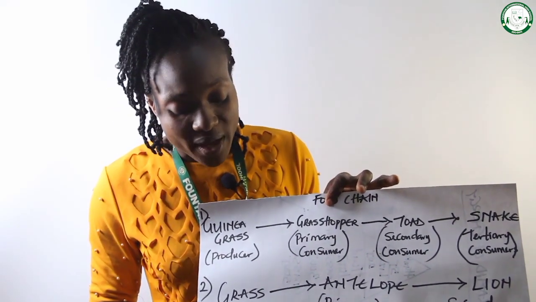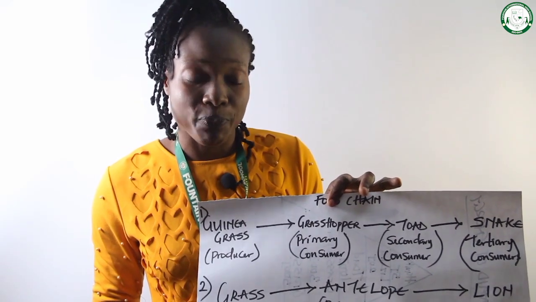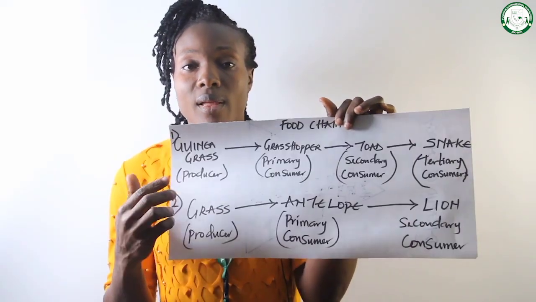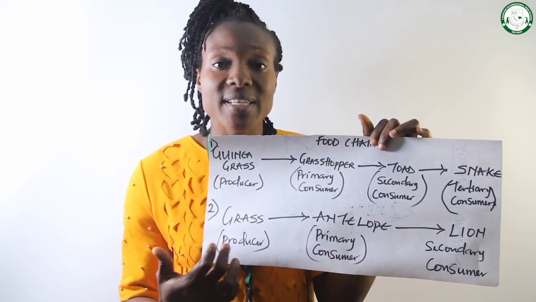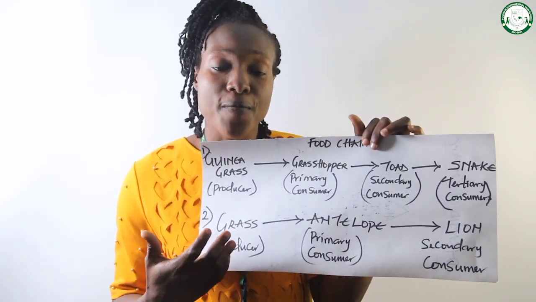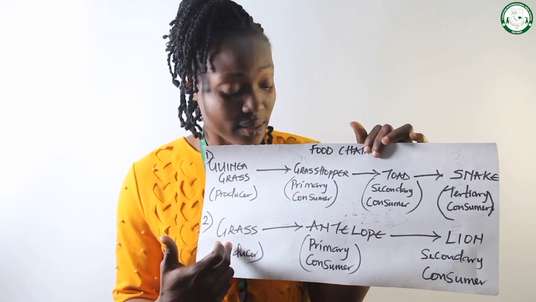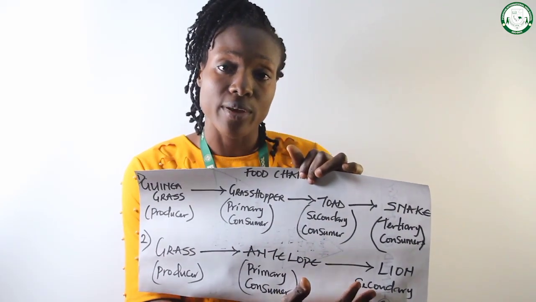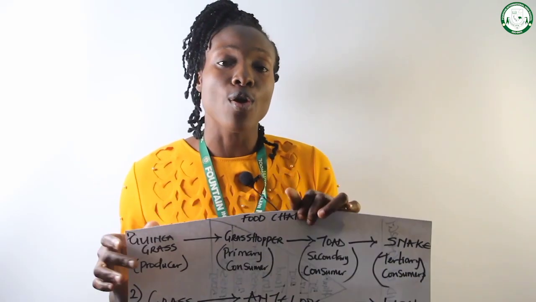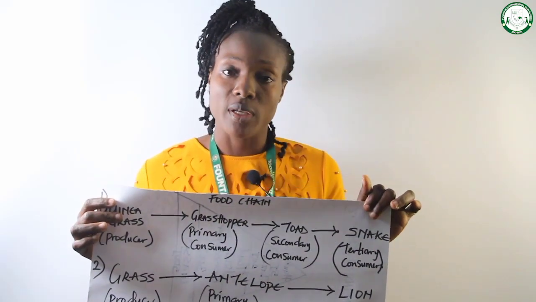Antelope feeds on grass and lion feeds on antelope. So there's a transfer of energy from grass to antelope and finally to lion. So that is that on food chain.